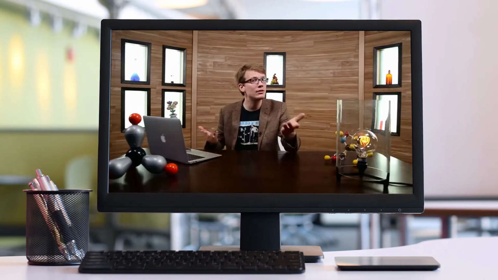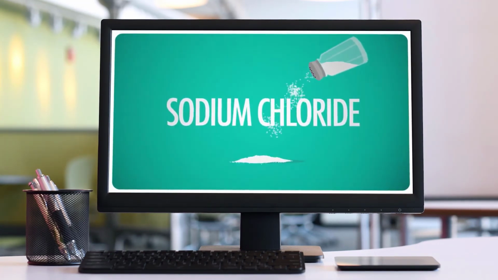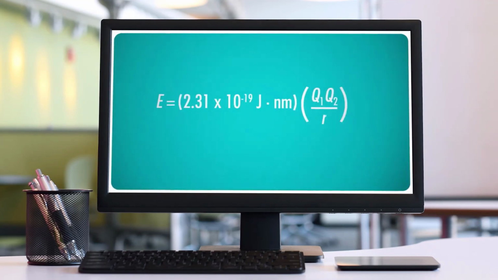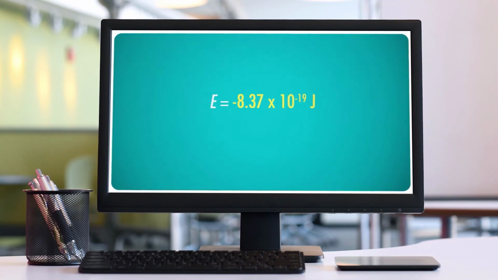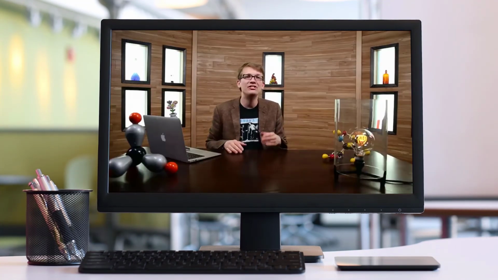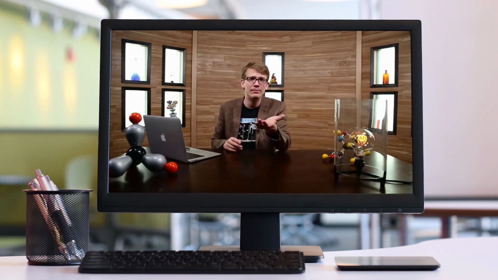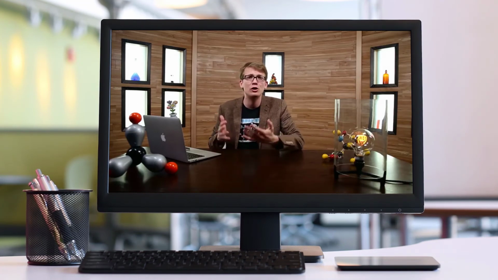Let's see how it works with something simple, sodium chloride or table salt. We know that the normal charge on sodium ion is +1 and the normal charge on chloride is -1. These are Q1 and Q2. The length of a stable NaCl bond is 0.276 nanometers, so we put that in for the radius. And finally, a quick calculation tells us that the bond contains -8.37 times 10 to the negative 19th joules of energy. Remember that negative number represents a decrease in the energy of the system due to an attractive force, which certainly makes sense here. Sodium and chloride ions are strongly attracted to each other due to their opposite charges.